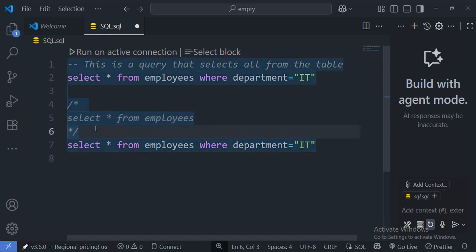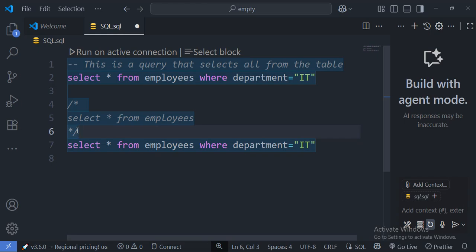You should note that if we remove the end, everything that follows after the slash asterisk is taken to be a comment, so it is better to end it like this. This is really useful if you are writing detailed notes or temporarily disabling multiple lines of code.